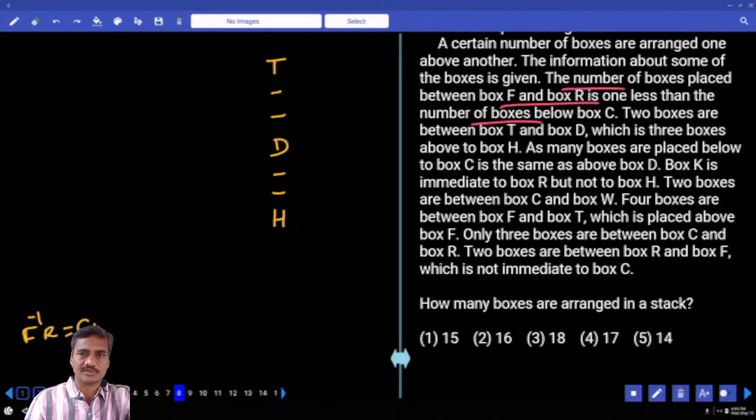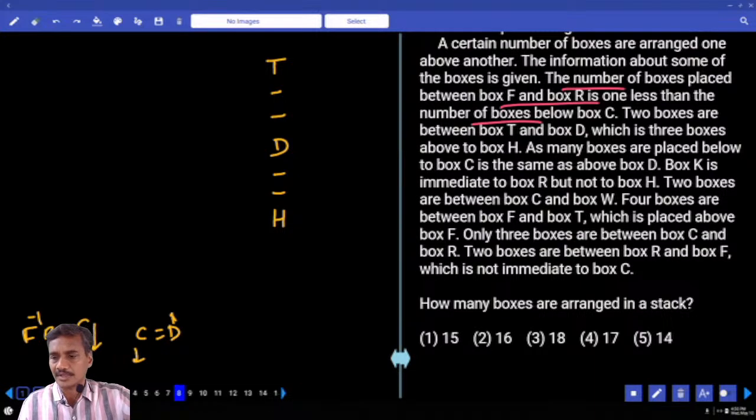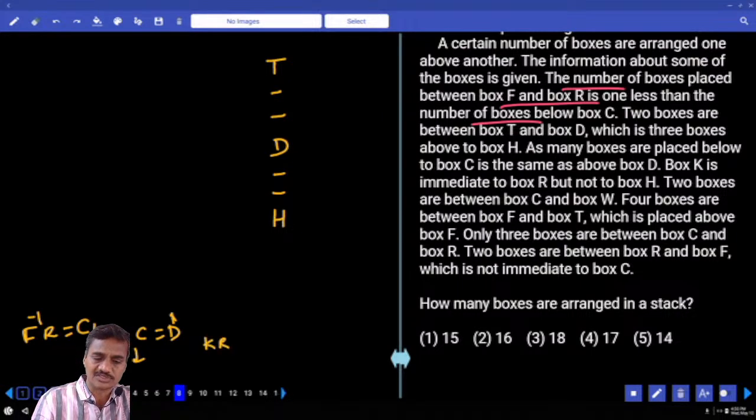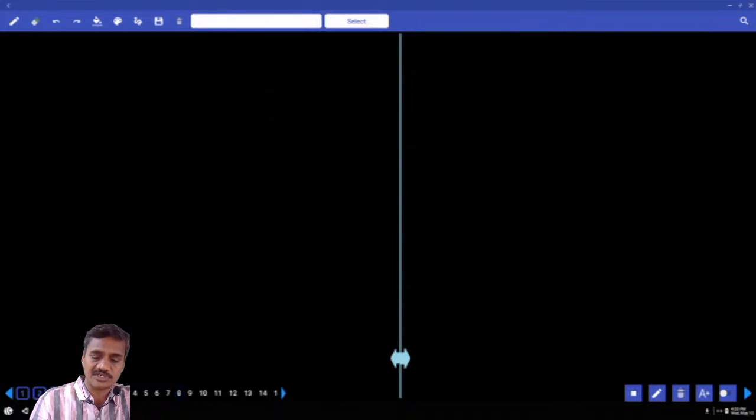Are you getting this one or not? So H, then 3 above is D, and 3 above that is T. And next one, as many boxes below C as above D, so below C equals above D. And next one, K is immediate to R but not to H. K and R are adjacent, and K and H are not adjacent.